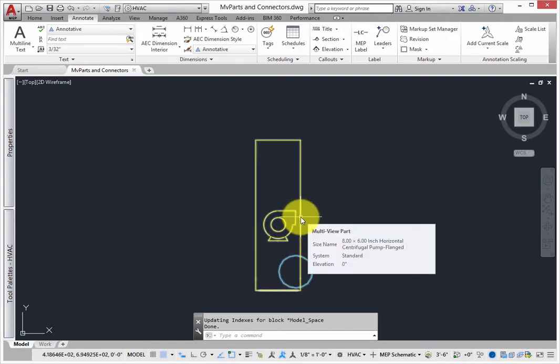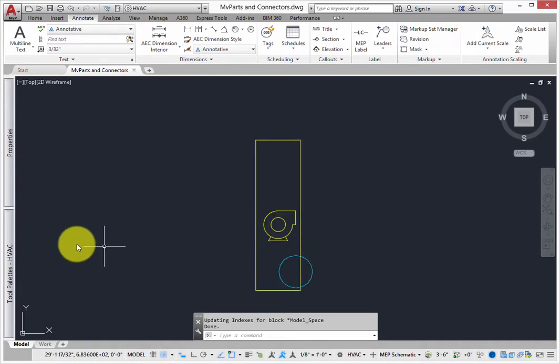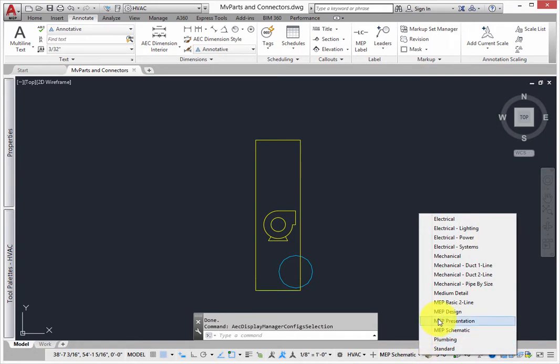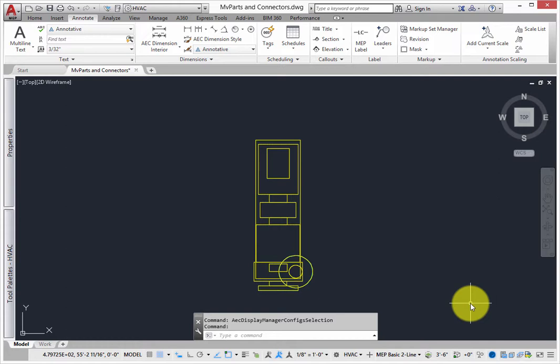Traditional 2D CAD programs look at these components only from a top view, but in AutoCAD MEP, it could be shown in several different ways, depending on the point of view. As the display representation is changed, the behavior of the part changes. A schematic representation may show a block that is a simple box shape, but the MEP Basic 2-line view might show more detail, including connections and more detailed geometry.